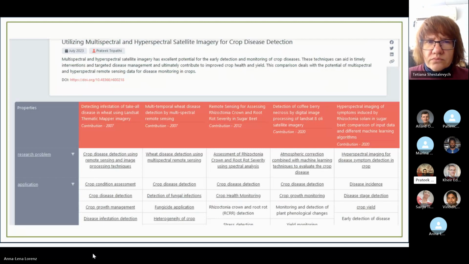For example, in the first column: crop condition assessment, crop disease detection, crop growth management, disease infestation detection. These all come under crop disease detection. Similarly for other applications in the research papers. I tried to explain all of them, but a few of them are self-explanatory. For example, monitoring and detection of plant phenological changes in the fourth column, and early detection of disease in the fifth column. Can you move to the next animation?